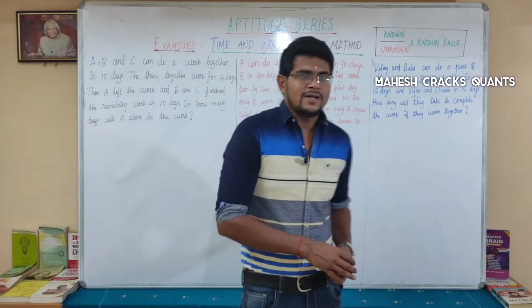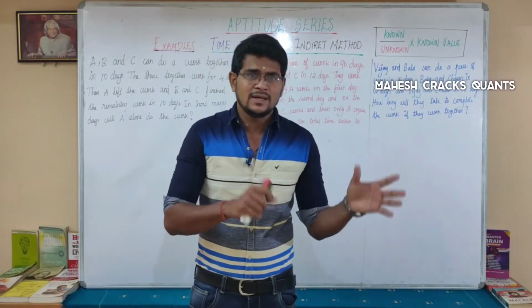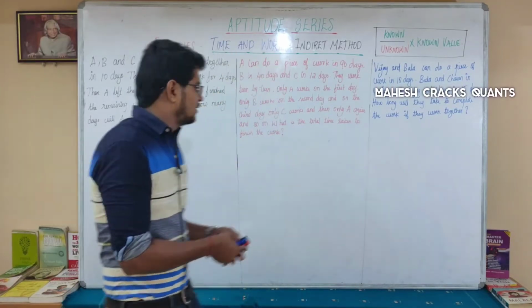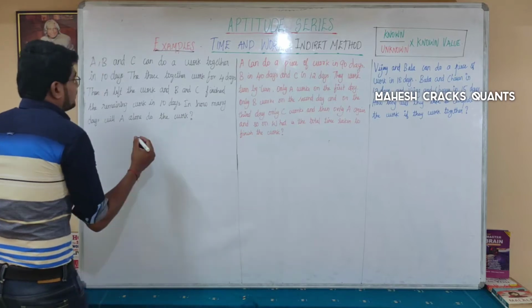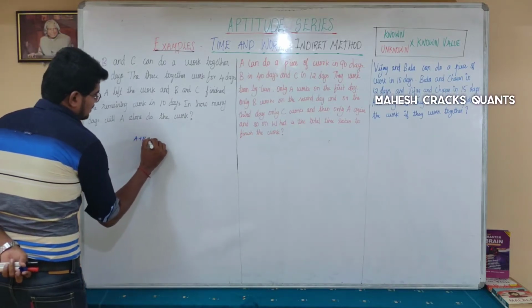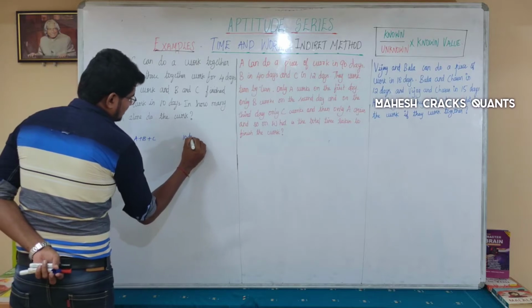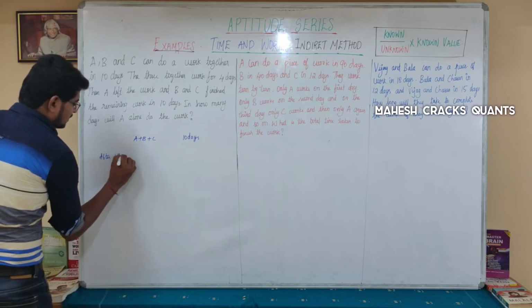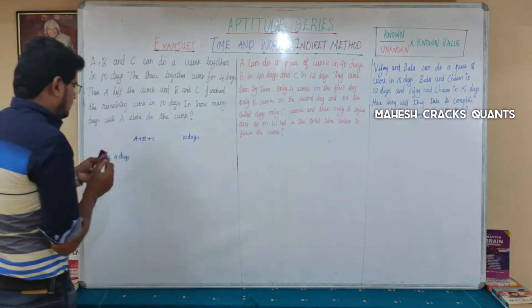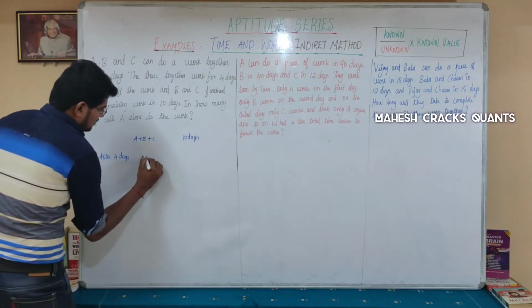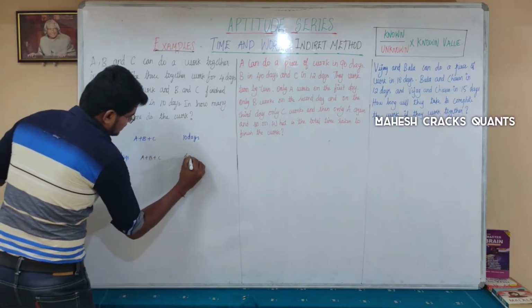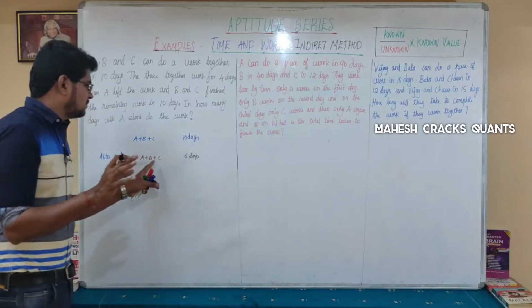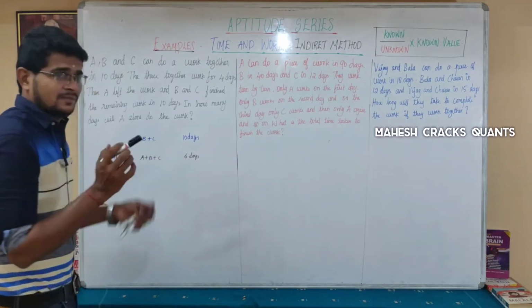If the question is to find out about B or C, we have to find out in the same way. First of all, we have to take the LCM for the remaining part. A plus B plus C, all the three working together, will take 10 days. After 4 days of working together, the remaining work for A plus B plus C is 6 days. Am I right? 4 days of work is finished, and then A plus B plus C work for 6 days is remaining.